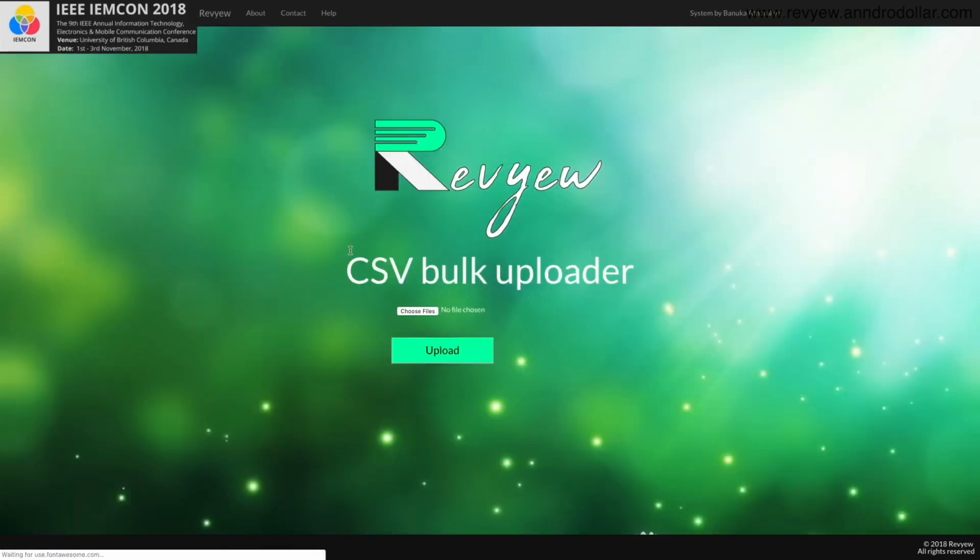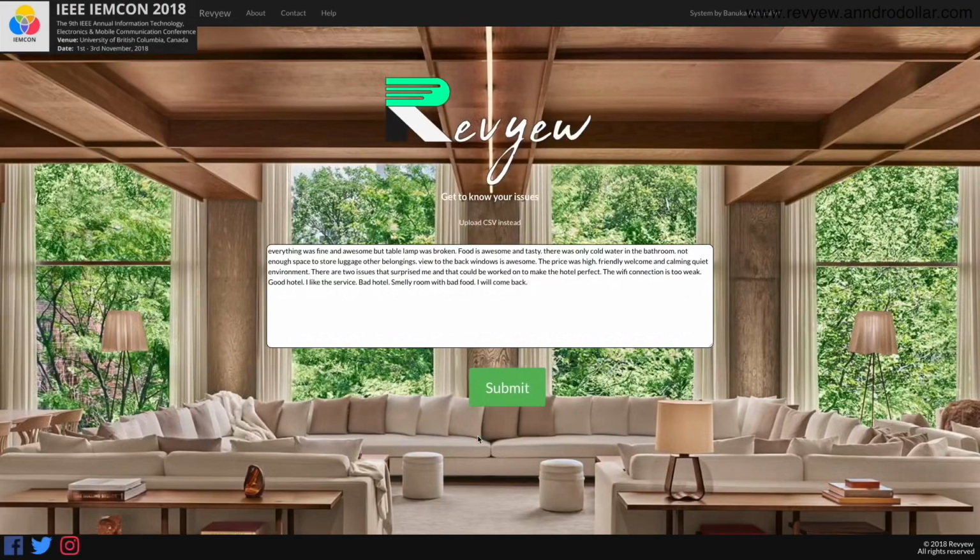So let me just show that screen. So here the user can go ahead and select any file and then upload it to the system. I call this the CSV bulk uploader. So you can directly download a CSV from a travel aggregator such as Agoda or booking.com and go ahead and do that. So for this example, I will be using this paragraph.